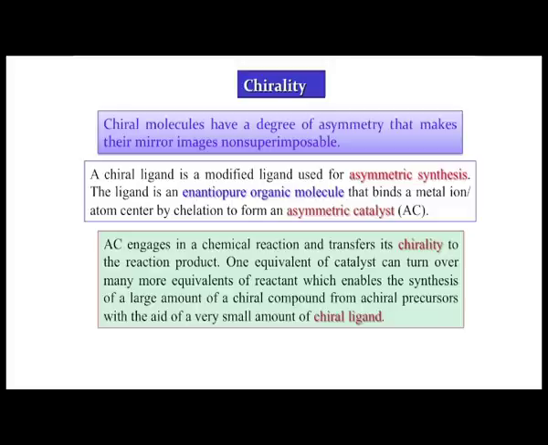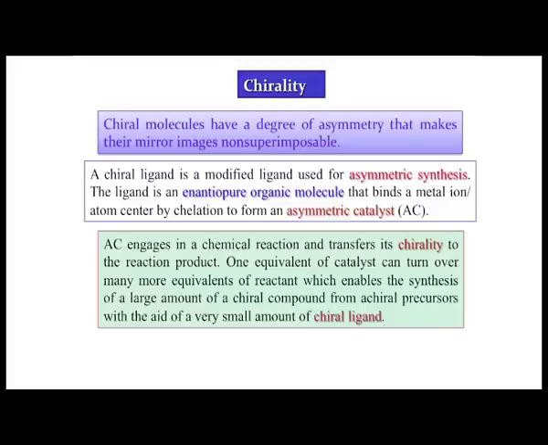So, asymmetry is basically making this particular mirror image non-superimposable. So, if we have asymmetry, then the corresponding mirror image we cannot superimpose on its original compound, but trans is more symmetric.